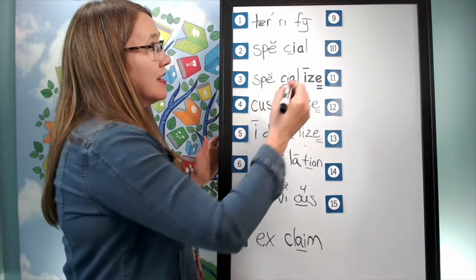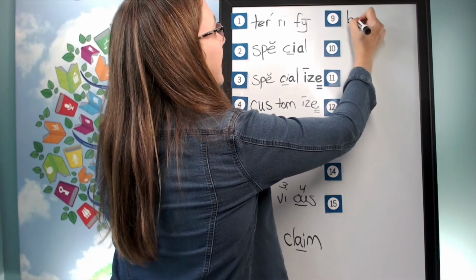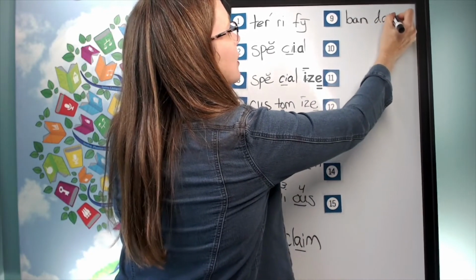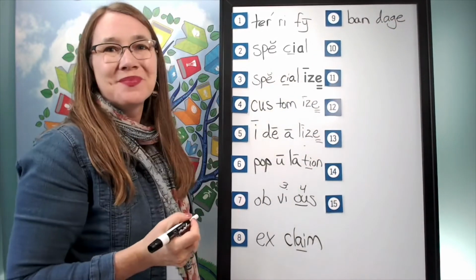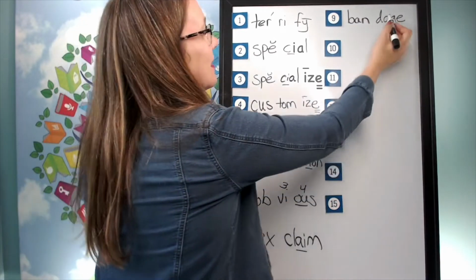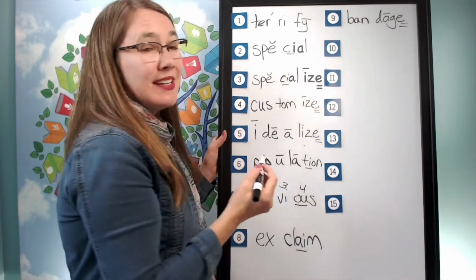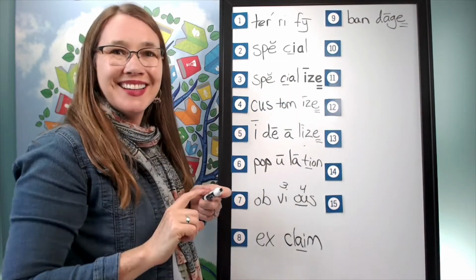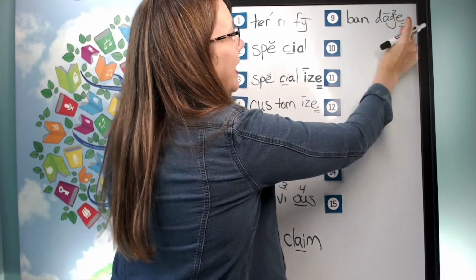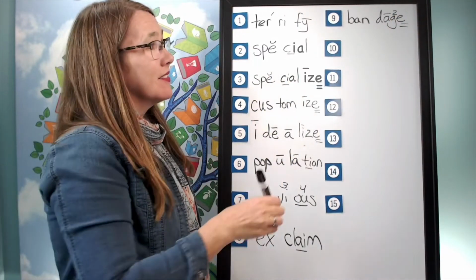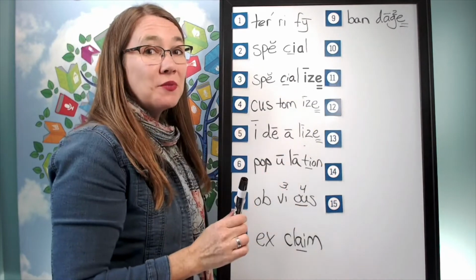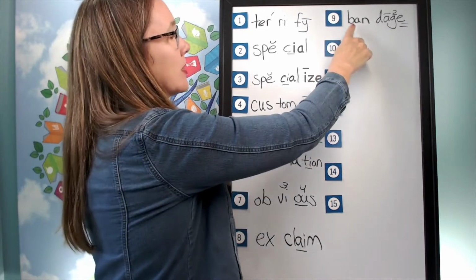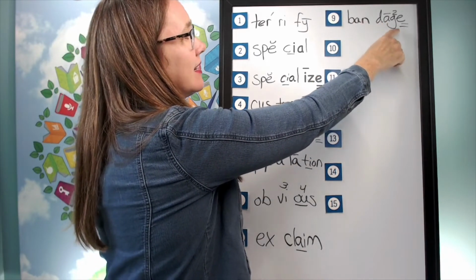And help me to write it. The first syllable is ban. B-a-n. The second syllable is dage. D-a-j. Silent final E. How do we mark it? Well, the vowel said its long sound because of the E. And notice, what is this saying? G-j, bandage. It's saying its second sound. Wow, we have 2 reasons for a silent final E. The vowel said its long sound because of the E, and the G softens to J because of the E. Let's read it. B-a-n-d-a-j, bandage.